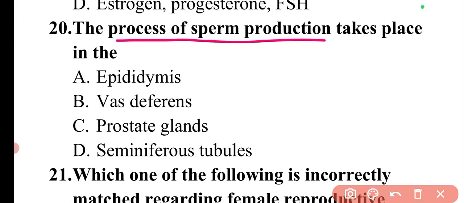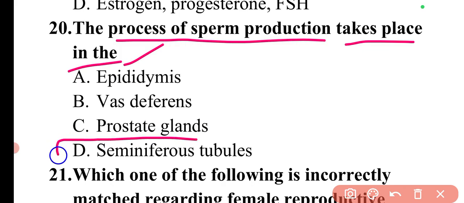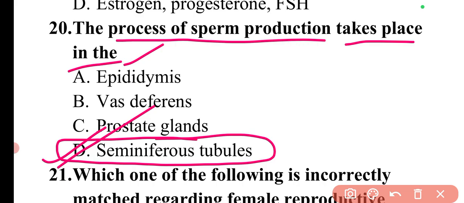Next question is, the process of sperm production takes place in the. So the sperm production takes place in the seminiferous tubules. So here option D will be the correct answer.